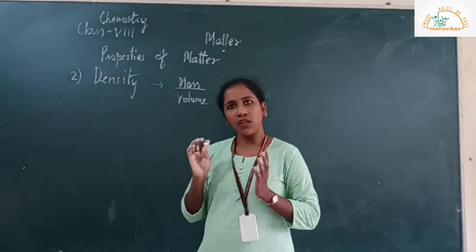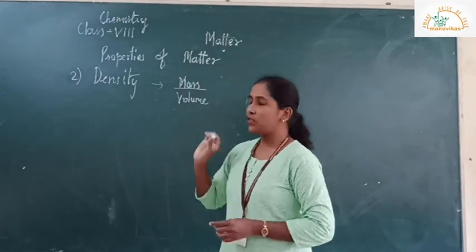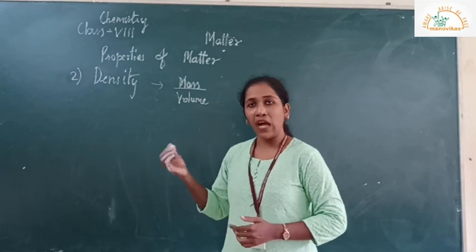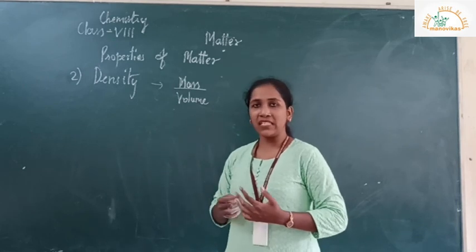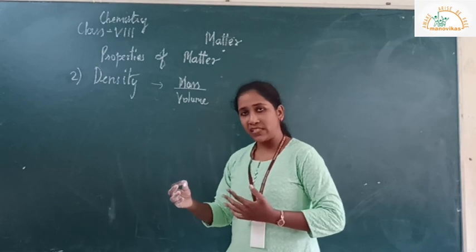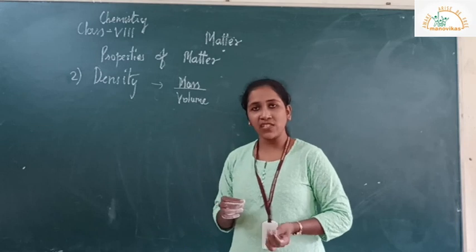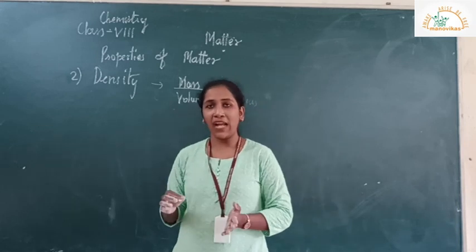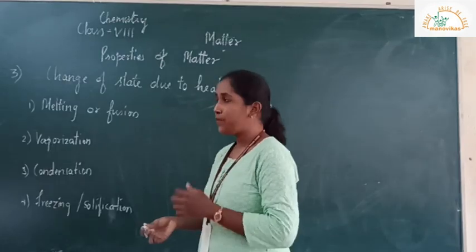So it has a perfect volume, okay, and it has mass also. The solids have high density. But if you talk about liquid, it doesn't have that high density as compared to the solid state. And the gaseous state is going to have the least density compared to solid and liquid.